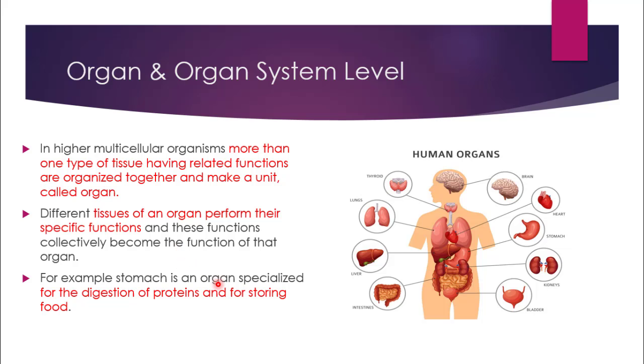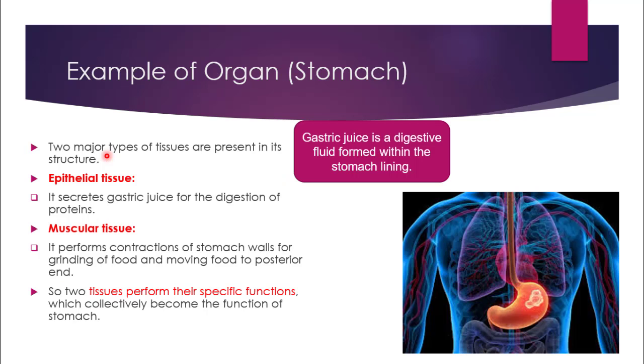For example, stomach is an organ that is specialized for the digestion of proteins, food, and for storing the food. You have studied about stomach in your previous classes. Now let us consider stomach as an example of organ. There are two major types of tissues that are present in the structure of stomach. Number one is epithelial tissue and number two is muscular tissue. First of all, what is the function of epithelial tissue? This tissue, which is present in the stomach, secretes the gastric juice for the digestion of proteins particularly.